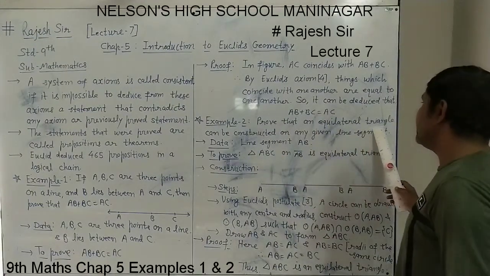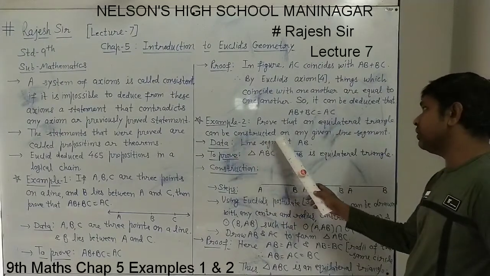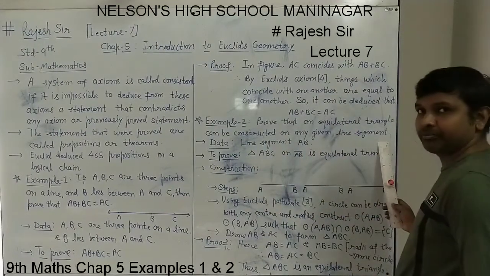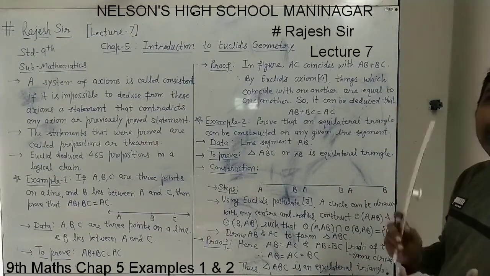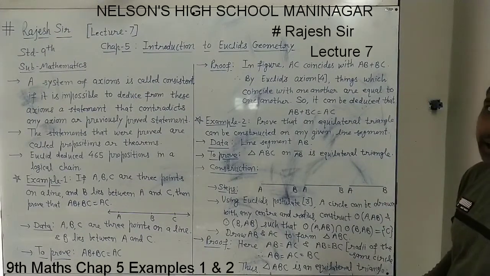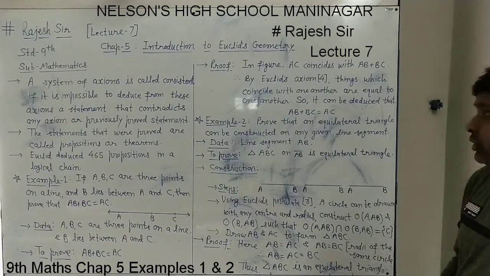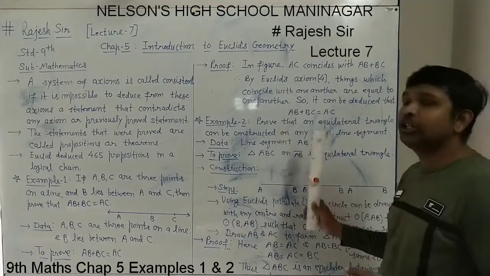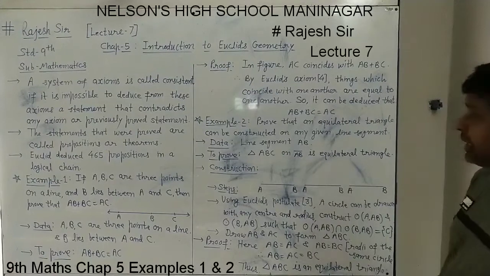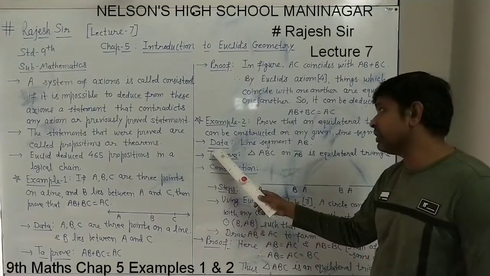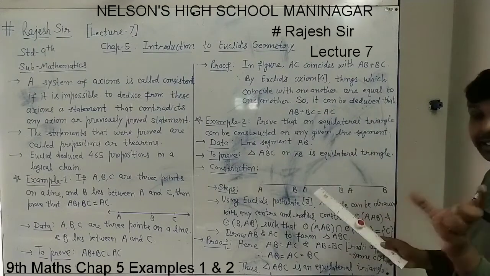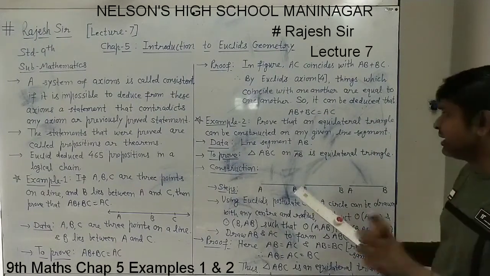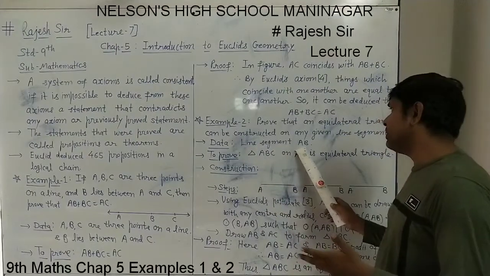Example 2. Prove that an equilateral triangle can be constructed on a given line segment. If a line segment is given, we want to prove that on it you can draw an equilateral triangle. Again it is a prove-that type question, so we categorize it in at least 3 steps. In the first step we write the data. What is given? A line segment is given. Say the line segment is named AB.